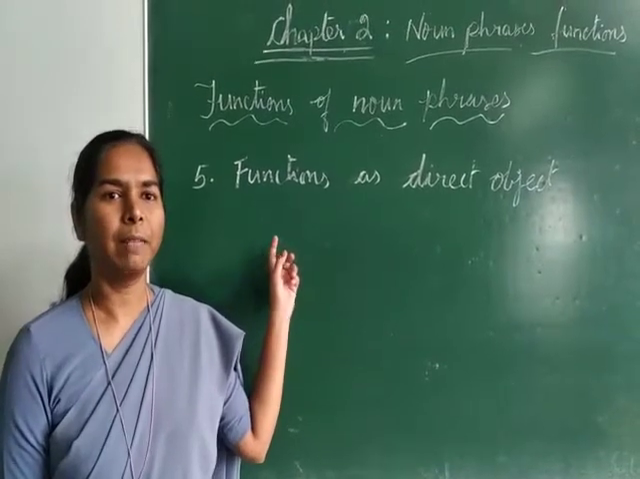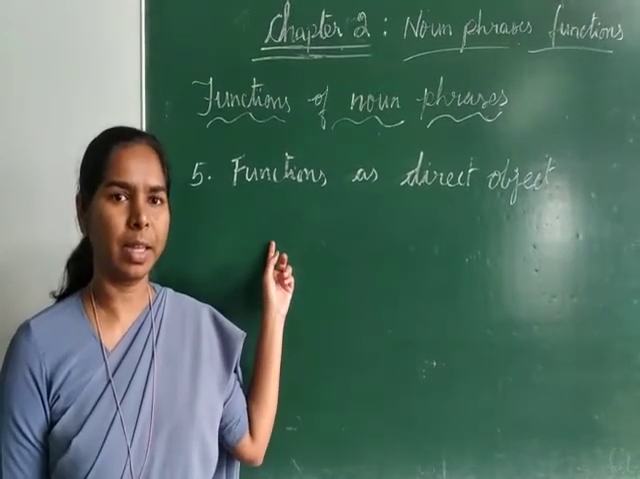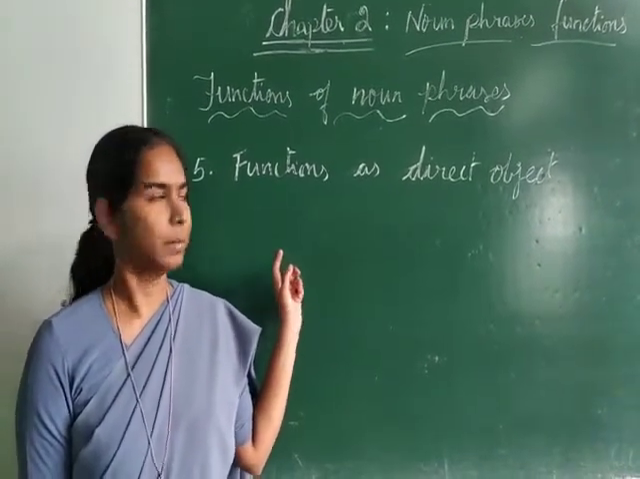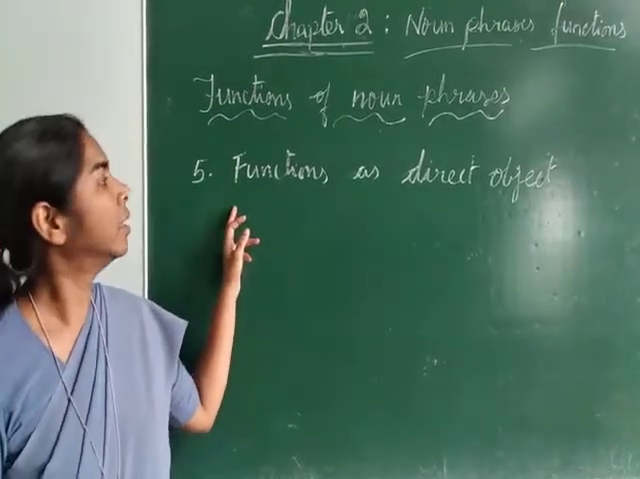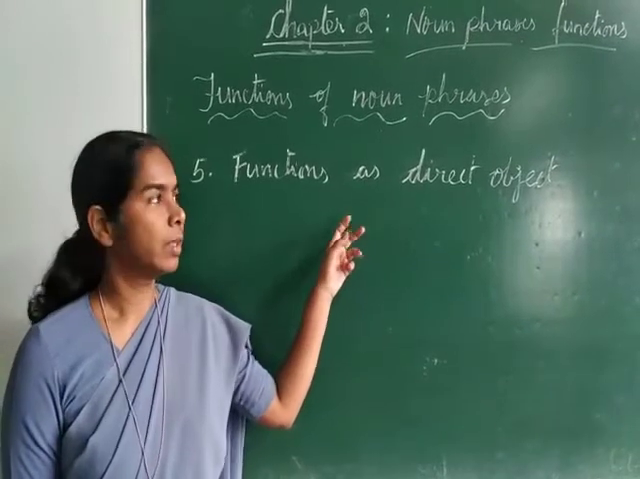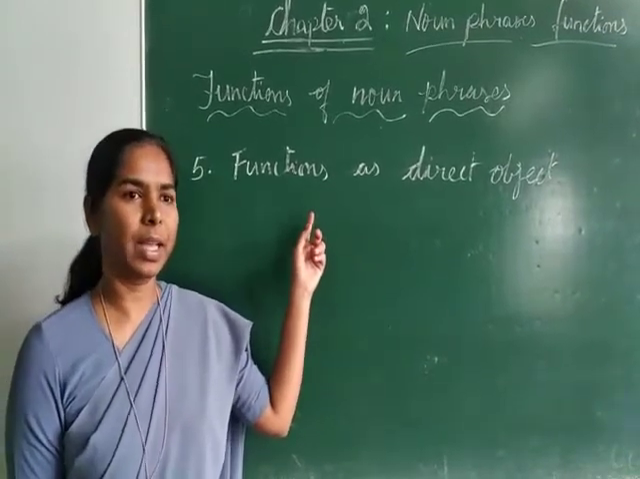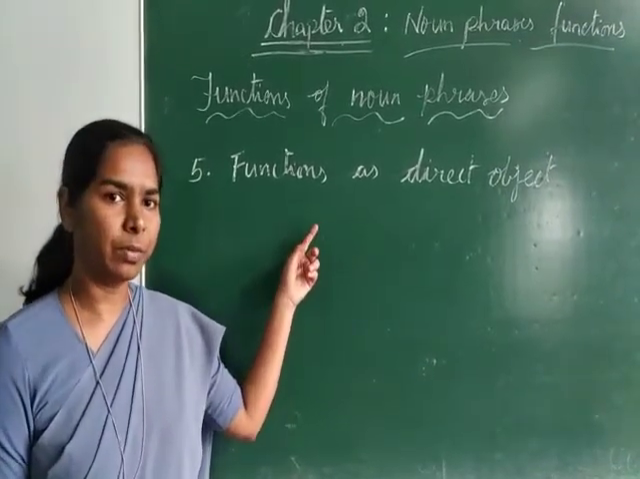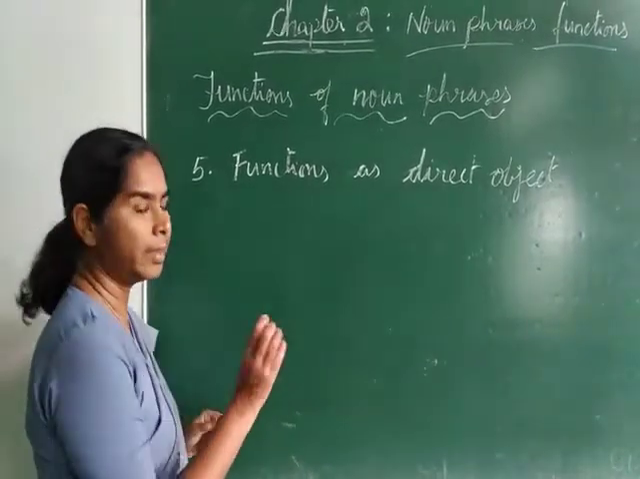And today, I will continue with the 5th one, 6th and finally the 7th one. The 5th function is, the noun phrase functions as direct object. So, the noun phrase can function as a direct object of the verb. Example,